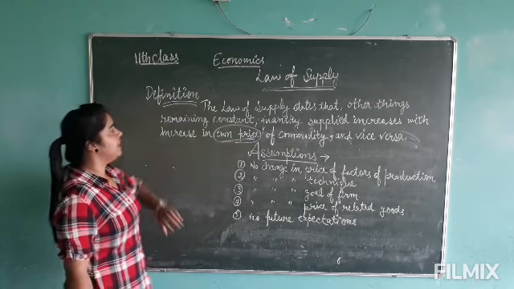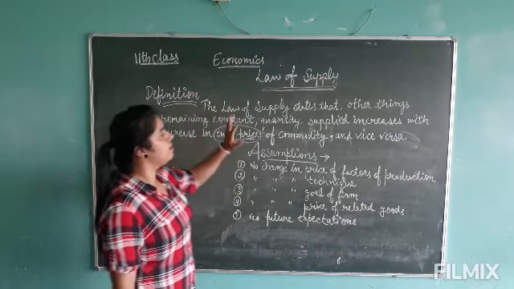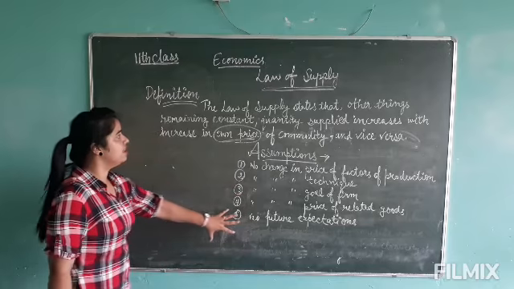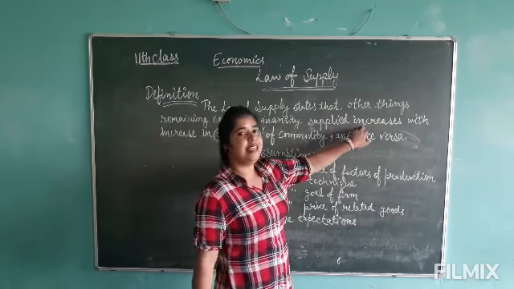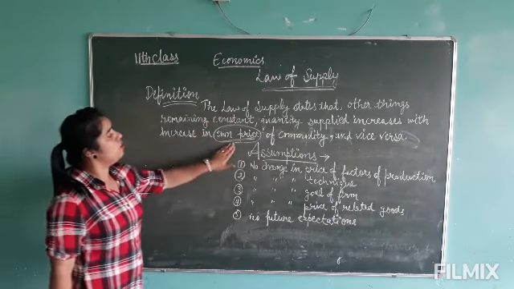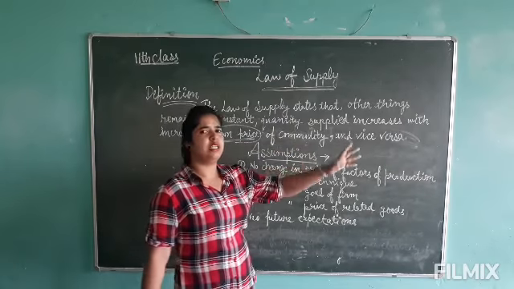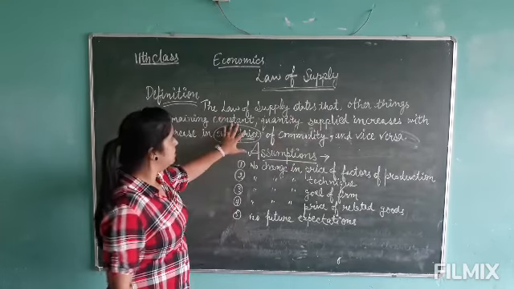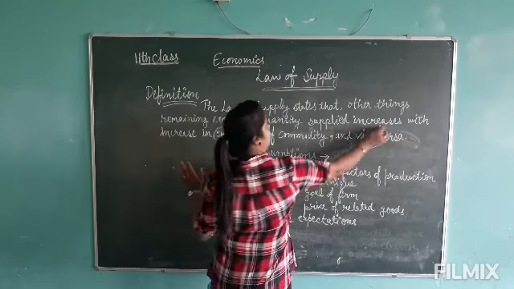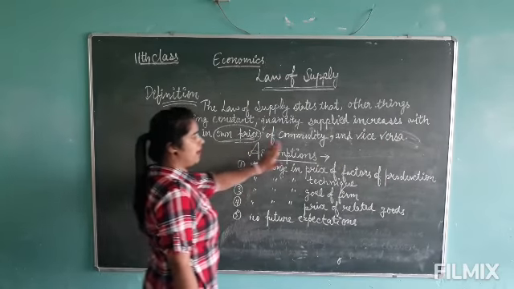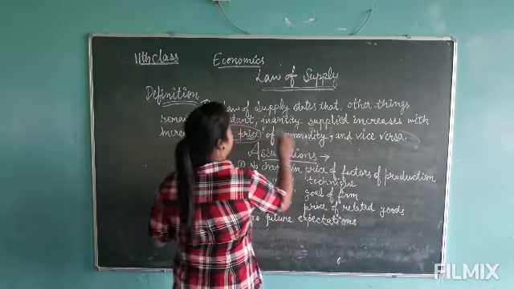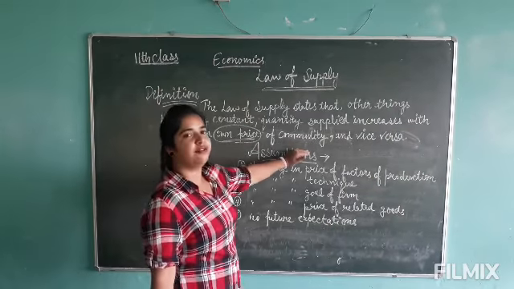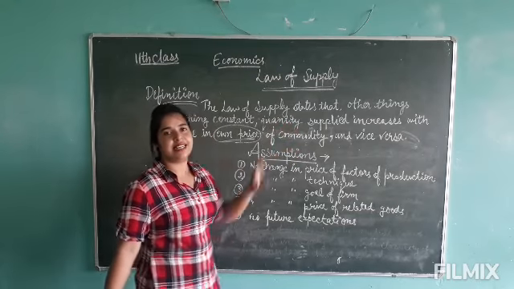So now, just to see the definition again. The law of supply states that, other things remaining constant, meaning these things are constant, the quantity supplied increases with an increase in own price of the commodity and vice versa. Vice versa means the quantity supplied increases with the increase in own price of the commodity, and the quantity supplied decreases with the decrease in own price of the commodity. This is the exact definition.